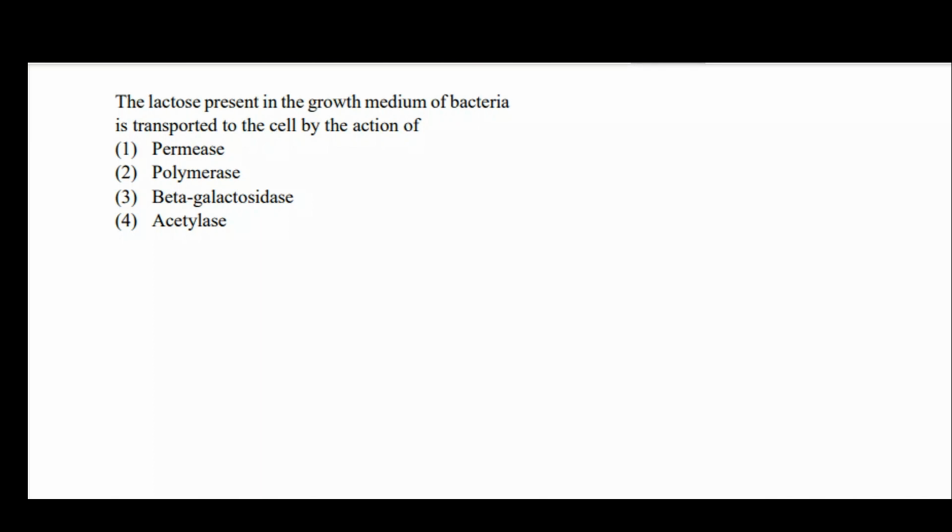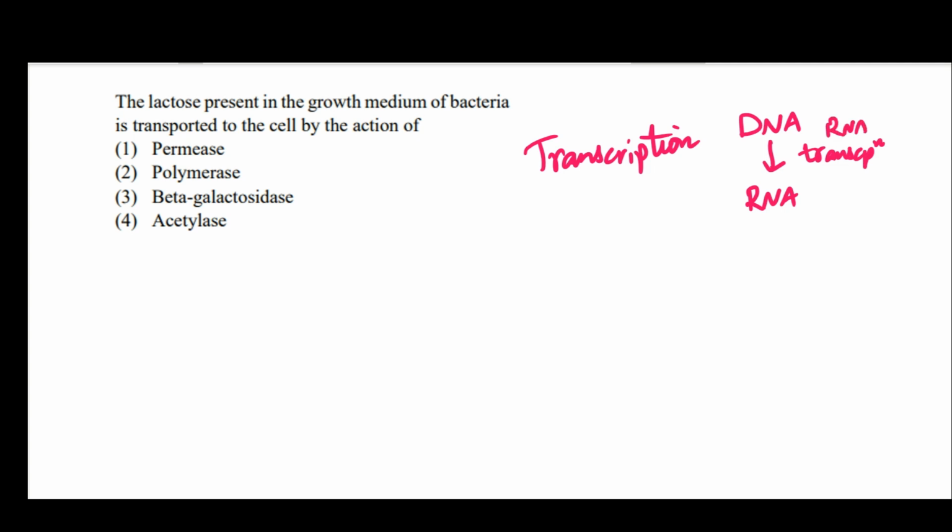So we know that in prokaryotes, there is a level of gene regulation that occurs at transcription level. What basically is transcription? We know DNA, when it gets converted into RNA, this process is called transcription. And the enzyme that plays a role in this is RNA polymerase. And RNA gets translated into proteins, and that process is called translation, where we require tRNA, ribosomes, right?